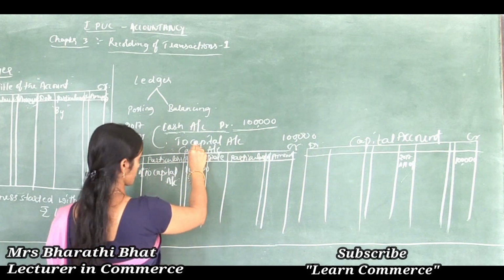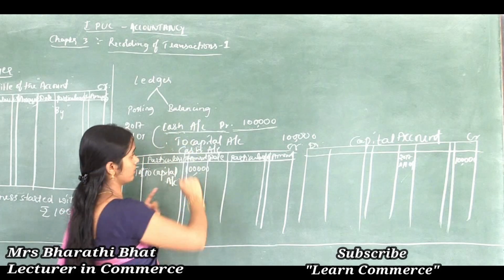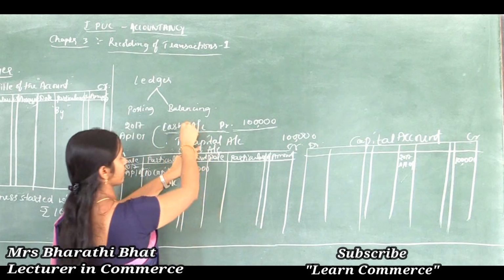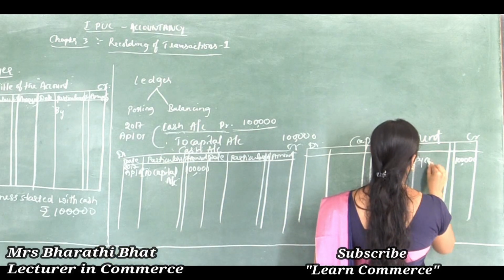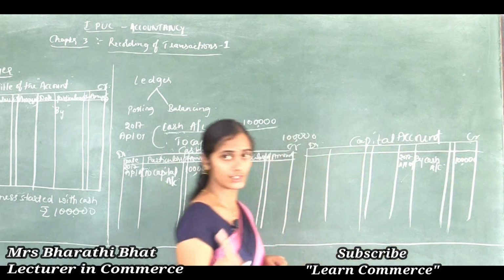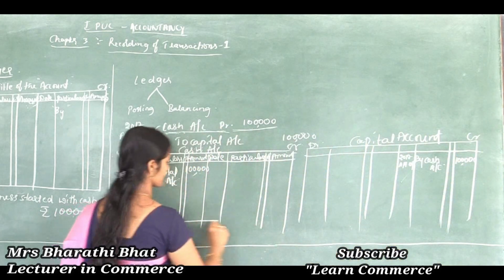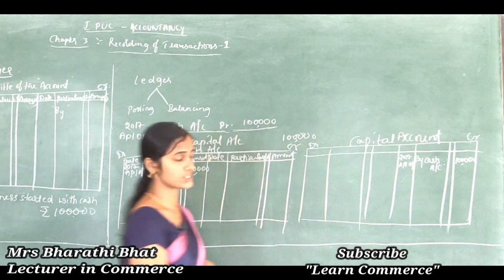Afterwards, what can we do? We should record the related, meaning nearest account. See, the capital account is affected with the cash account. So here we write 'By cash account'. Correct, right? So this is how we can pass the journals and post the journals to the ledger.